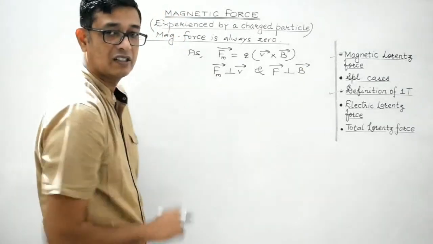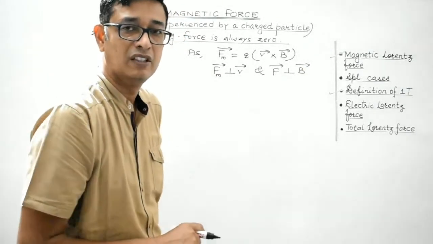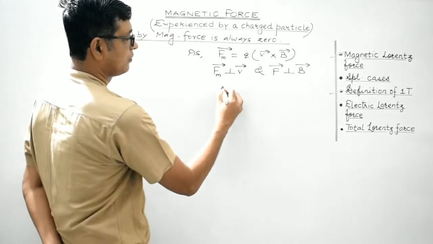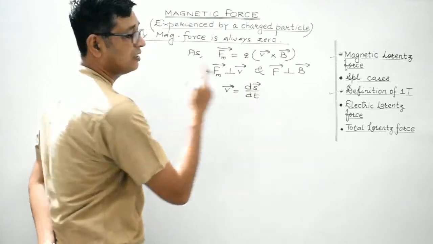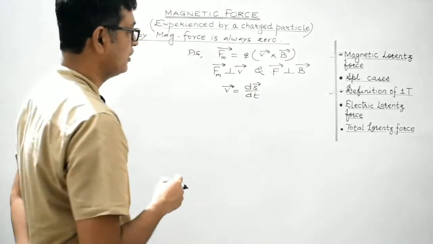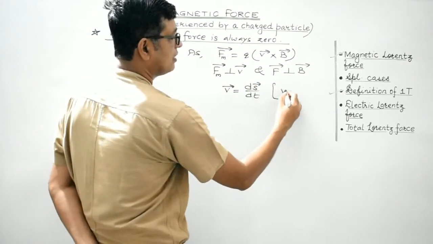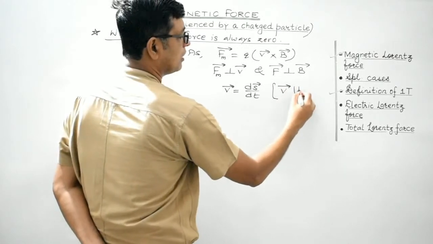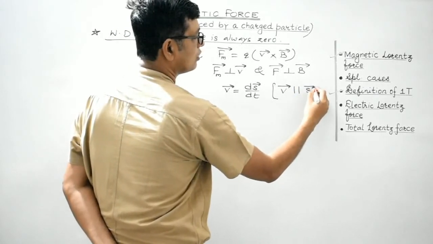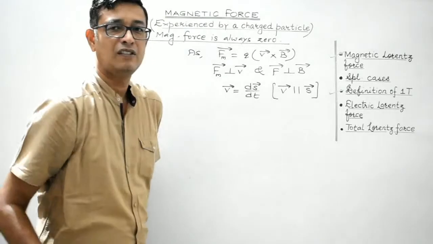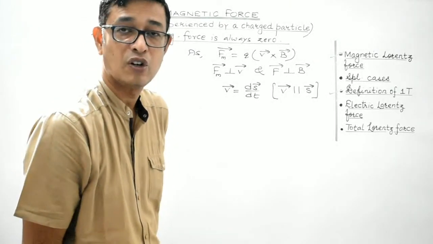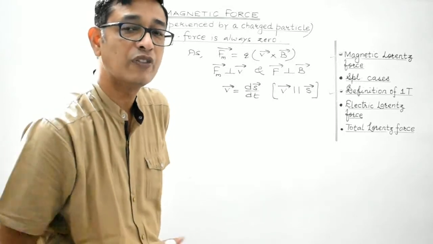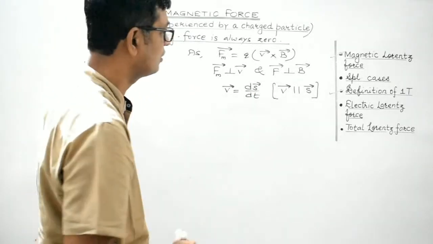This is the velocity vector. And also, students, we are aware velocity is given by the time rate of change in the displacement. So velocity vector must be parallel to the displacement vector. That is, the direction of motion of the particle will be along the direction of its displacement, which is obvious.